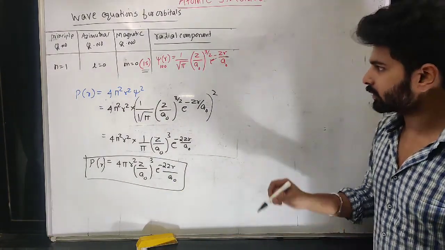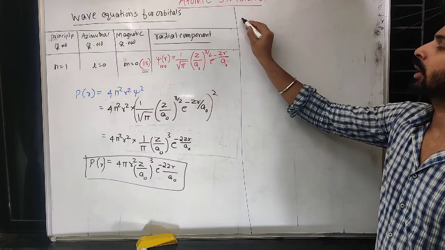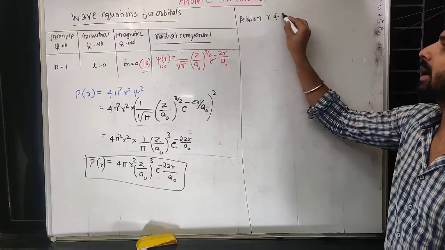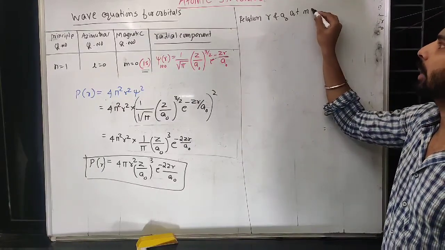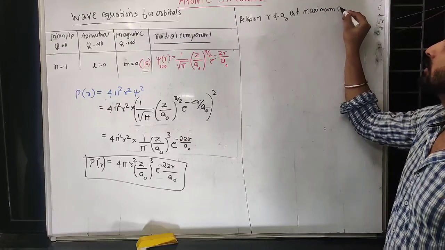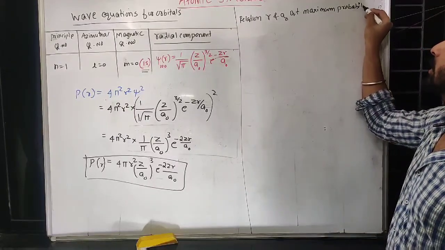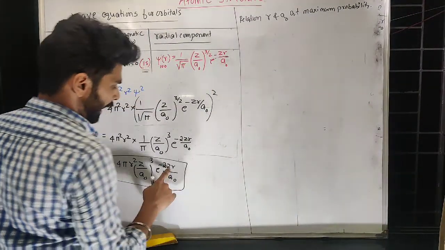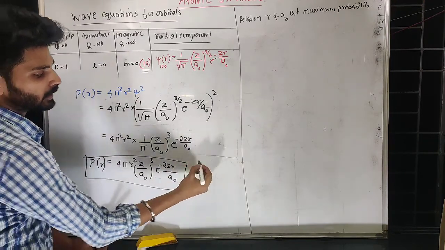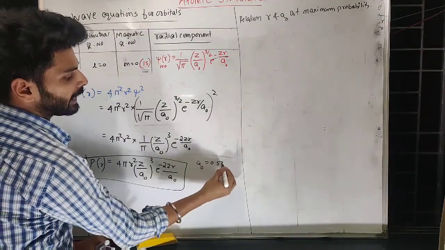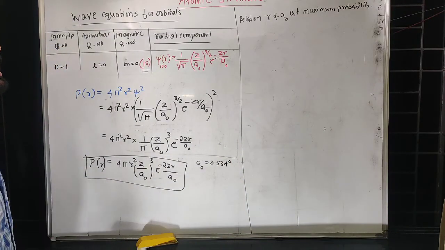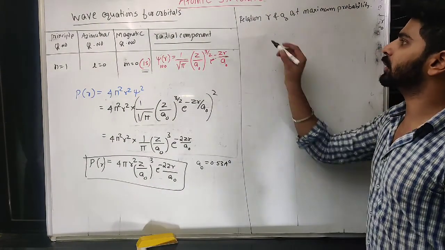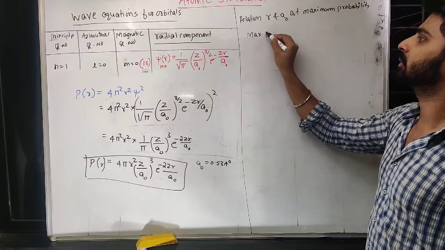There may be one more possible question out of this. They may ask you to calculate the relation between r and a naught at maximum probability. We have to know here, Z stands for atomic number, r stands for radius of atom, and a naught has a fixed value, that is 0.53 angstrom unit. This is also called Bohr's first orbit radius. So for the relation between r and a naught at maximum probability, you have to know the maximum probability condition.